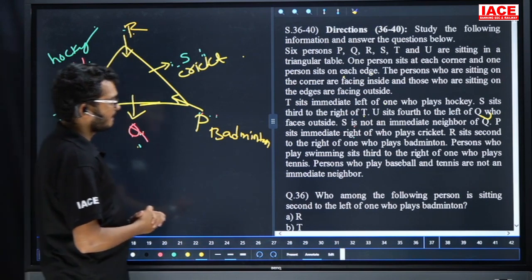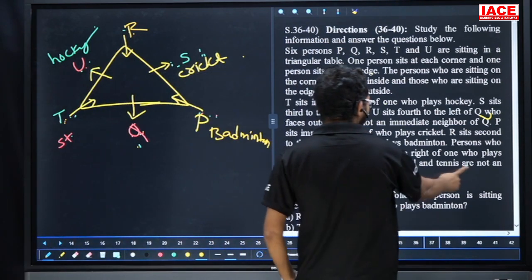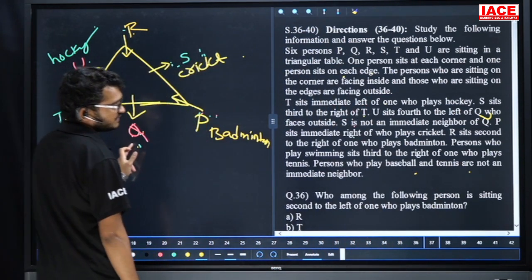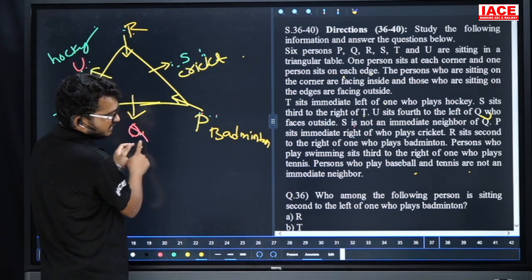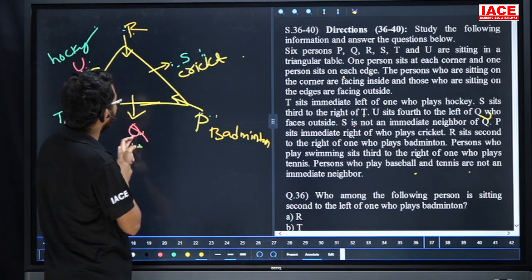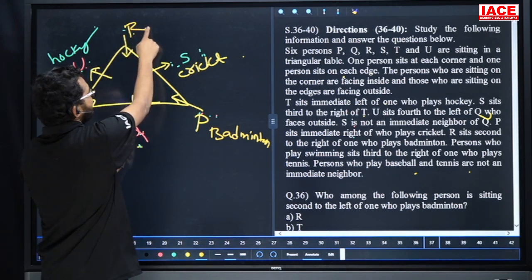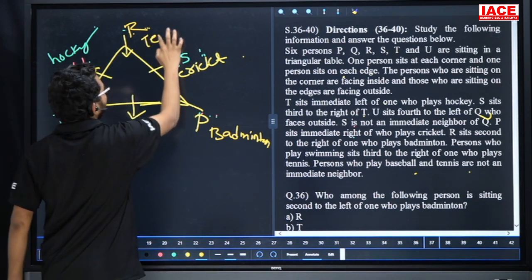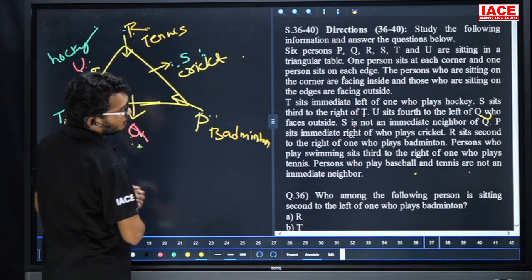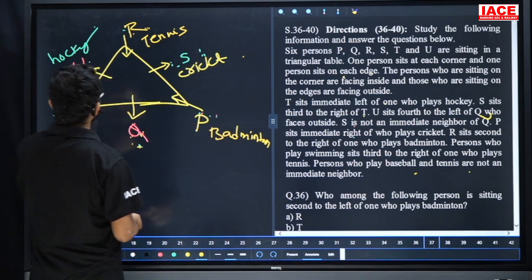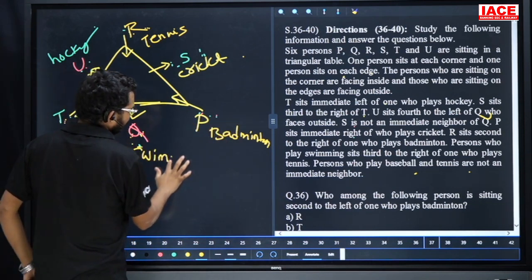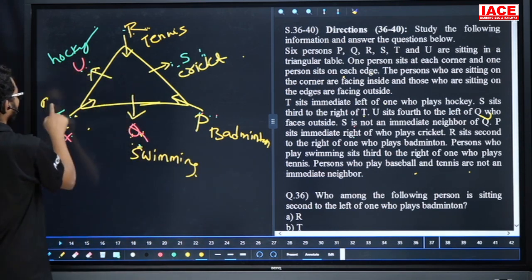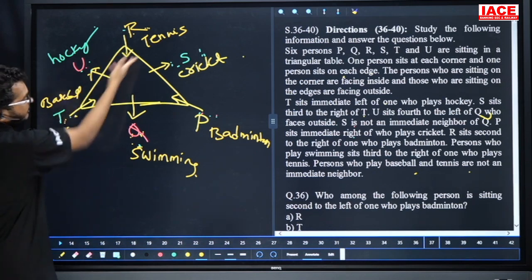Next, the persons who play baseball and tennis are not immediate neighbors. Suppose this one is tennis. The person who plays swimming is third right of tennis: first right, second right, third right, this one is swimming. But baseball and tennis are not neighbors, so tennis here has no chance. Take this one as tennis. Now swimming is third right of tennis: first right, second right, third right, swimming here. The remaining one is baseball. Now baseball and tennis are not neighbors. Yes, this is the given arrangement.